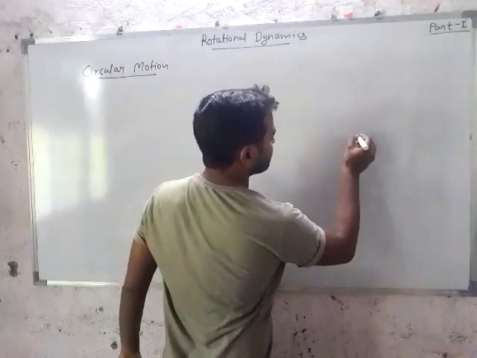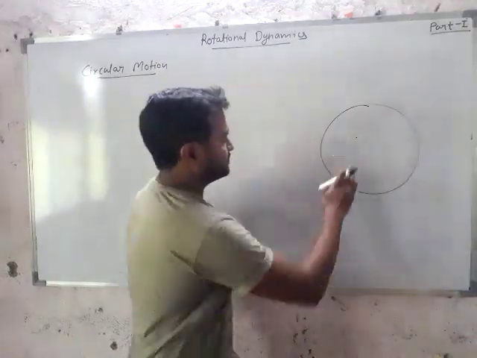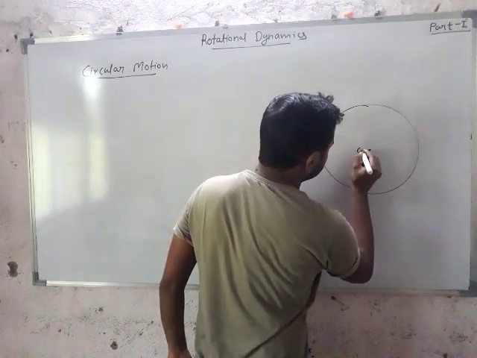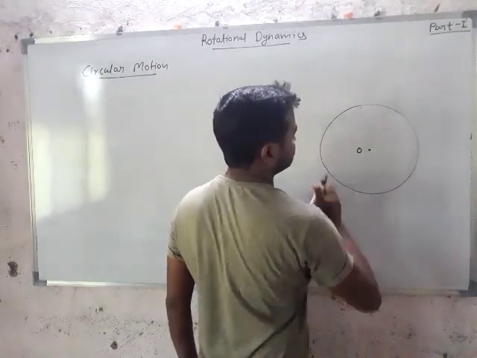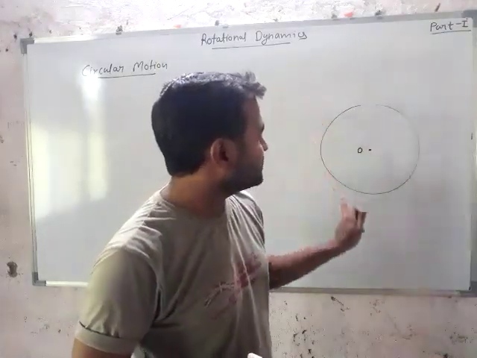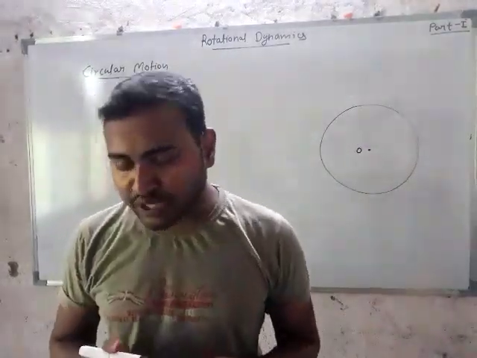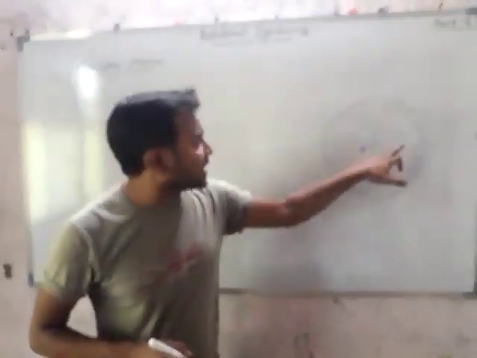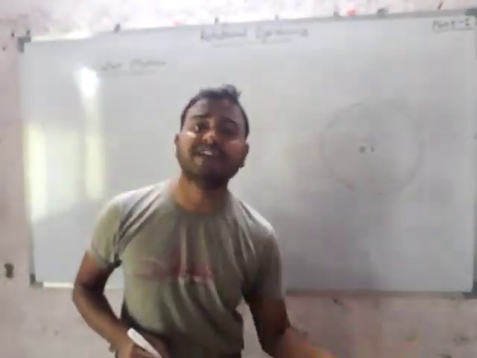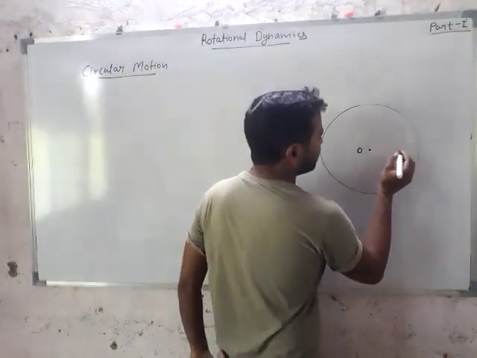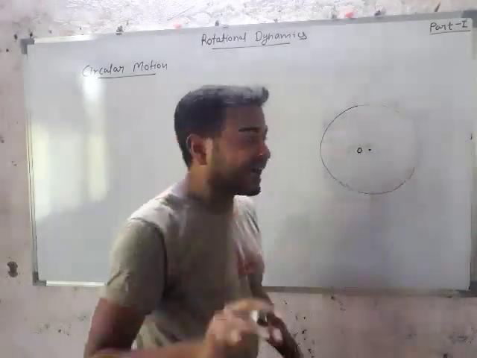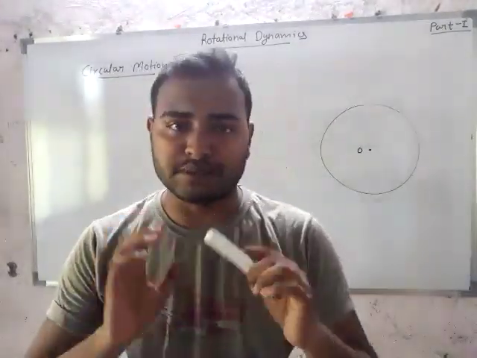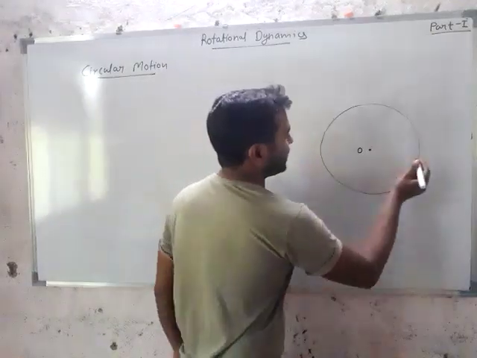Suppose this is a circle, its center is O, and this line shows the circumference of the circle. Student, if any particle revolves around the center on the circumference of the circle, then that type of motion is known as circular motion.